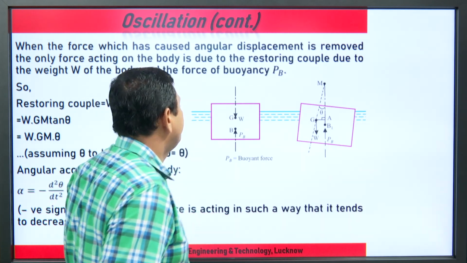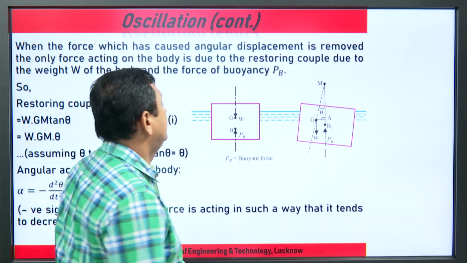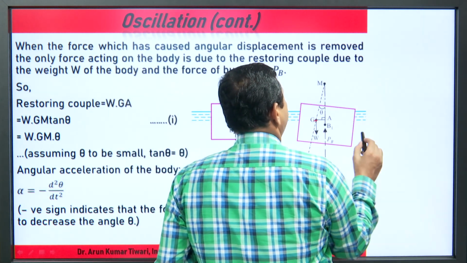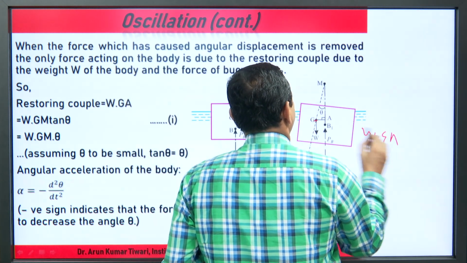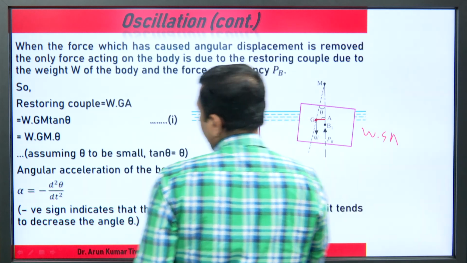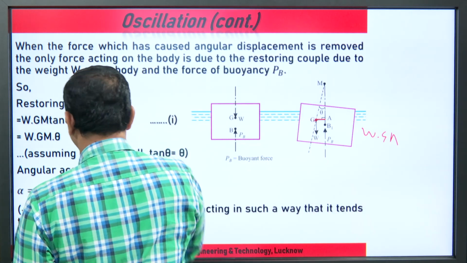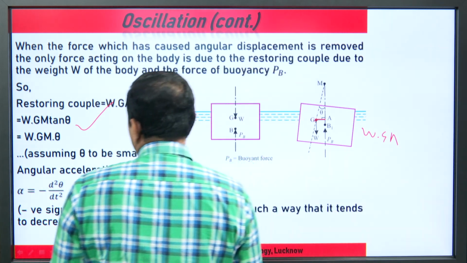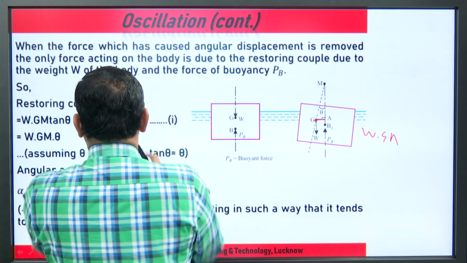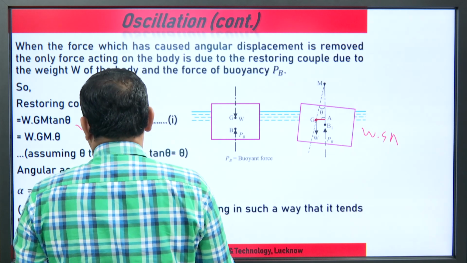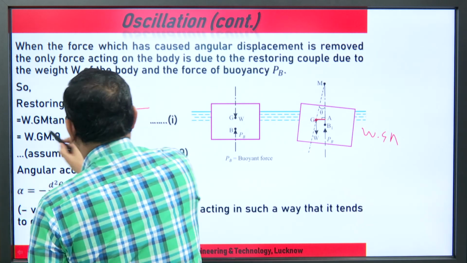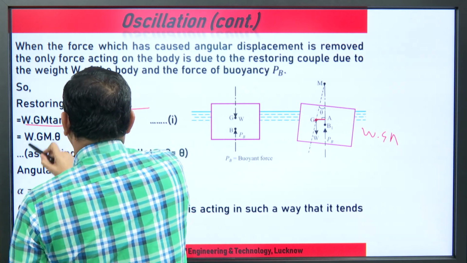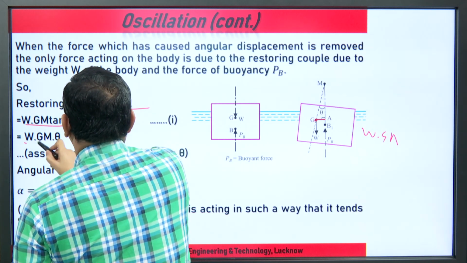W into Ga, in terms of tan theta, GM tan theta, where GM is the metacentric height.